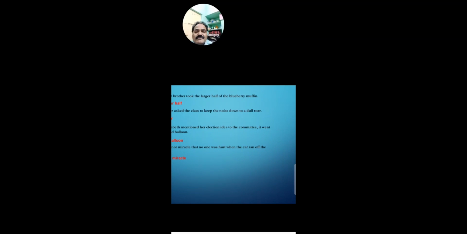In the fourth sentence, we can see that it was a minor miracle that no one was hurt when the car ran off the country road. See, in this sentence, minor miracle is the oxymoron. Minor means very small.